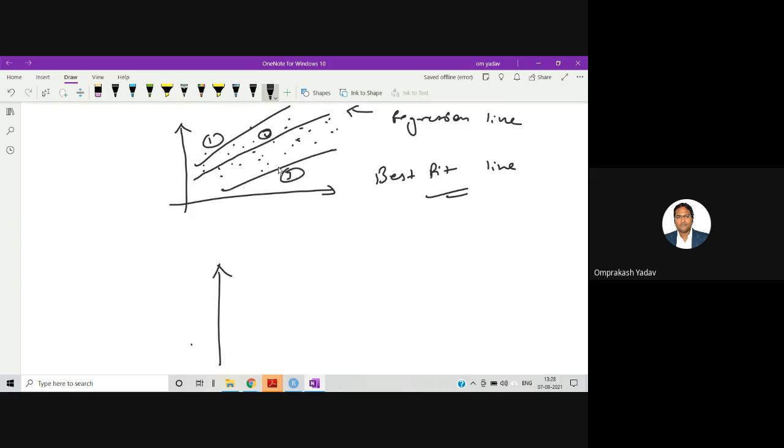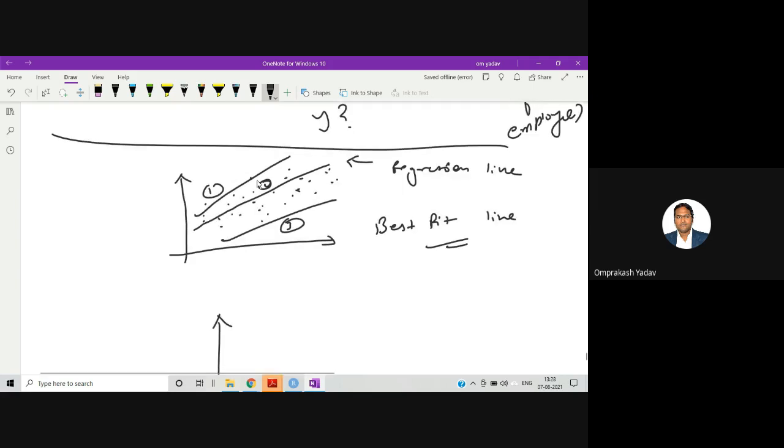So out of these three lines, which line do you think is fitting most of the data? Or we can say, from the visual appearance, which line is more fitting to the data set? So obviously the first one. No, consider the middle one. Yeah, the middle one, right?